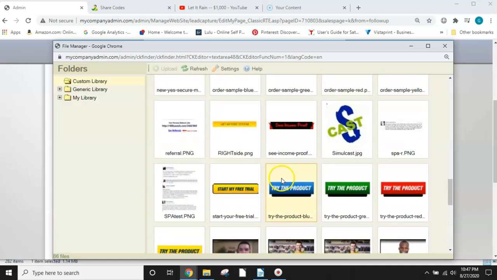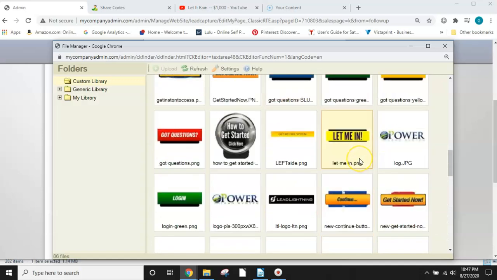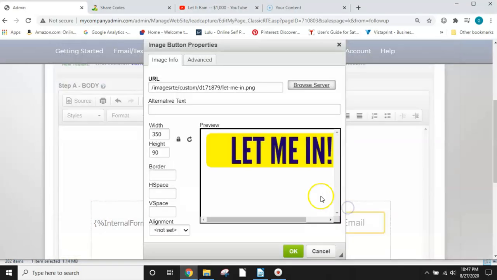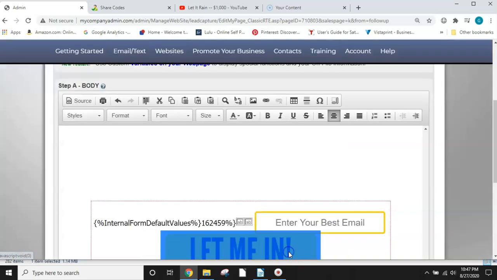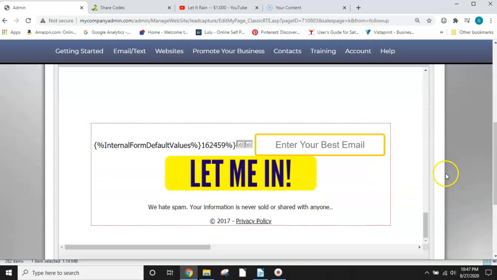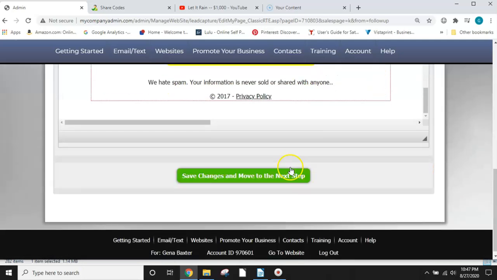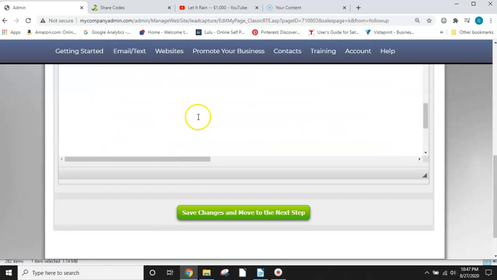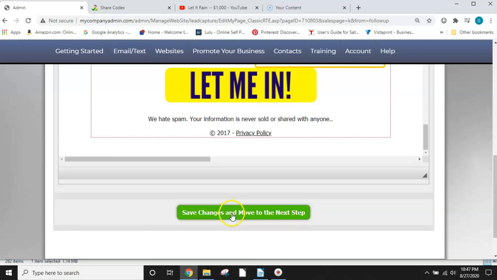I'm going to use the let me in button. And it comes up here. You don't have to change the width or anything. You're going to hit OK, and it changes. Then if you have a lot of space down here, there's nothing here I want to take out. It's perfectly spaced. So I'm going to hit Save Changes, move to the next step.